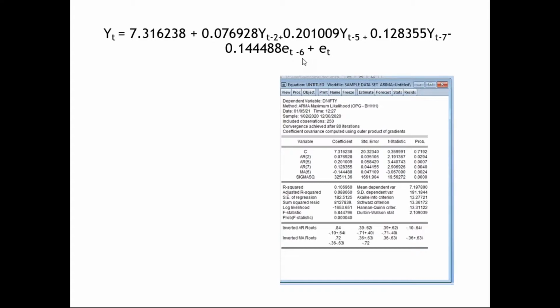I have written it as t minus 6. Sorry, this is e minus 6. MA is the error, so the coefficient of e minus 6. Since the coefficient is a negative value, instead of plus it is written as minus the coefficient of e minus 6, plus et, the error term. This is how you write an equation for research articles.